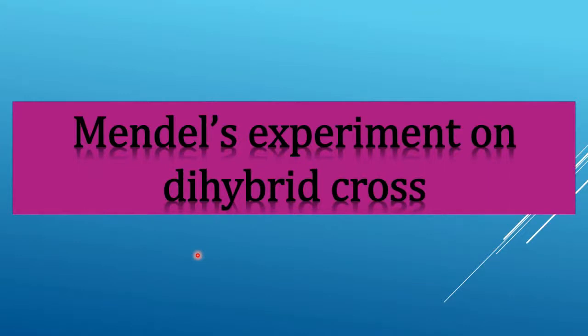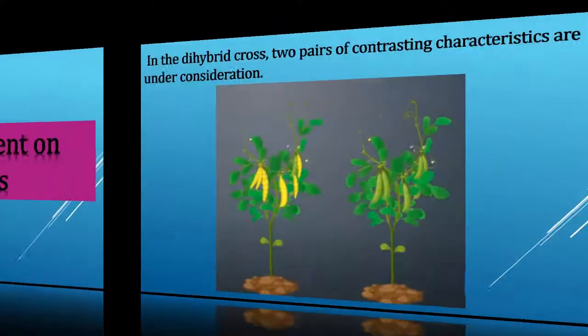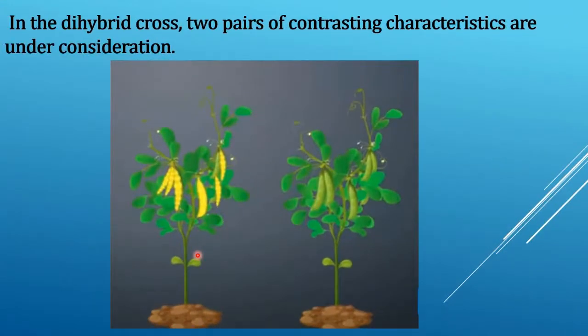Now let us move to Mendel's experiment on the dihybrid cross. In the dihybrid cross, two pairs of contrasting characteristics are under consideration.